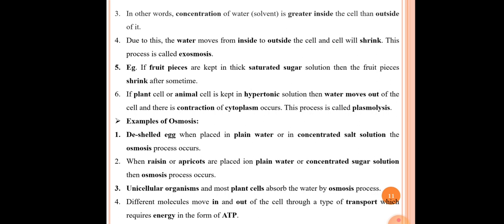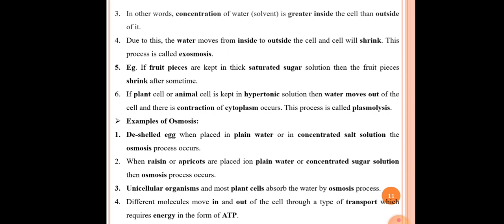The sixth point here is, if a plant cell or animal cell is kept in a hypertonic solution, then water moves out of the cell and there is contraction of the cell. This process is called plasmolysis. This is a very important point. The definition of plasmolysis is given here. When a plant cell or animal cell is kept in a hypertonic solution, the water moves out of the cell and there is contraction of the cytoplasm. This process is called plasmolysis.